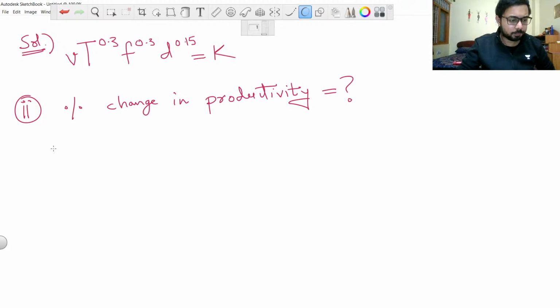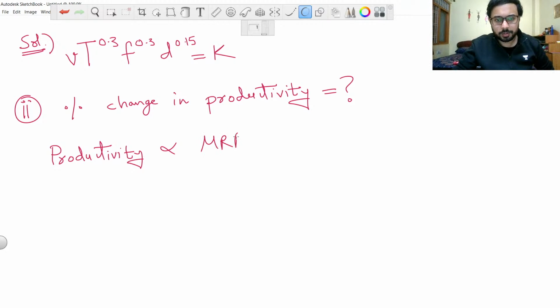So remember, productivity is proportional to material removal rate, because if the material removal rate is higher, your productivity will be higher because more material is removed. Therefore the production time will decrease because of the faster production, and your productivity will simply increase.